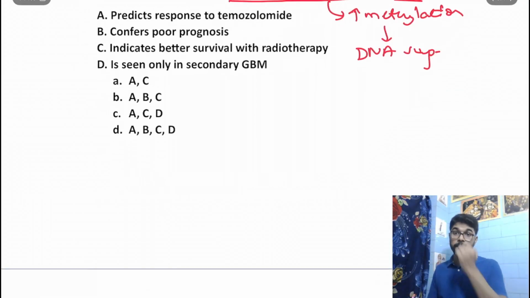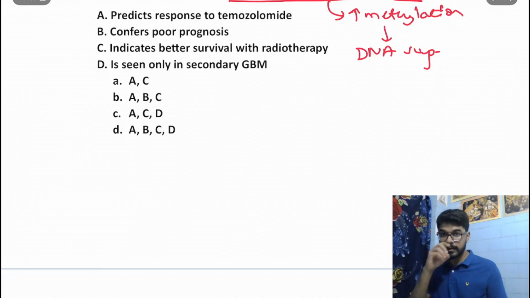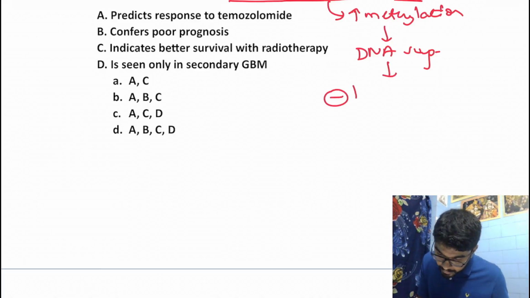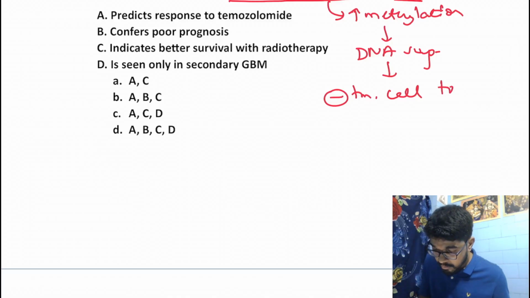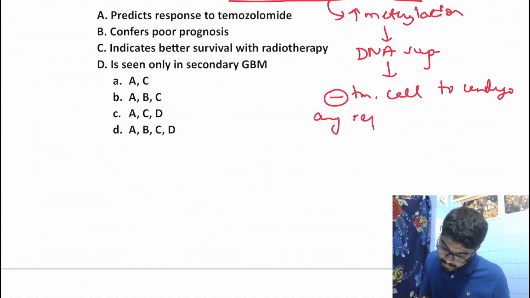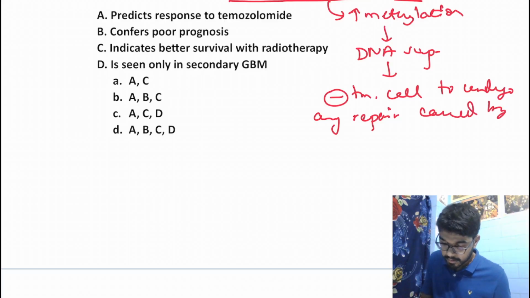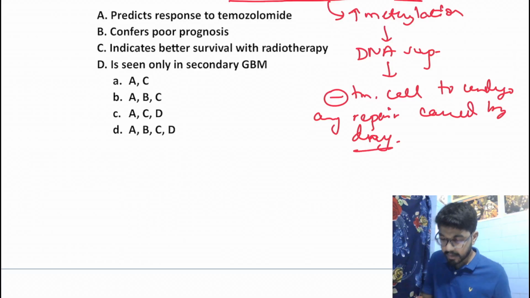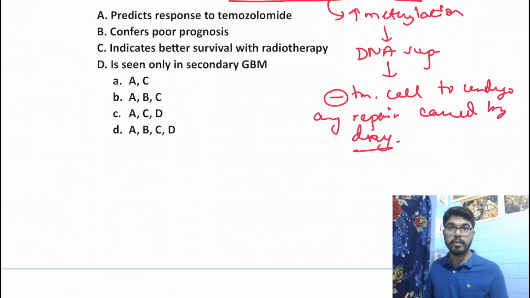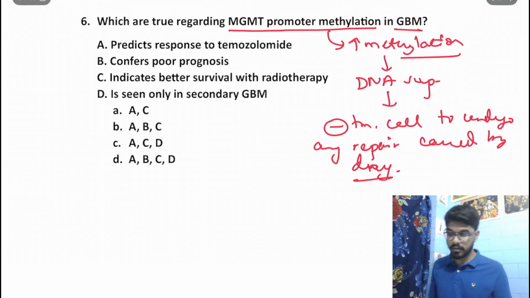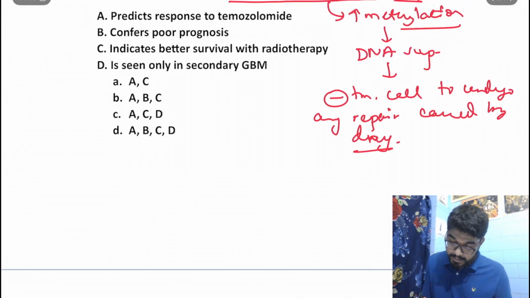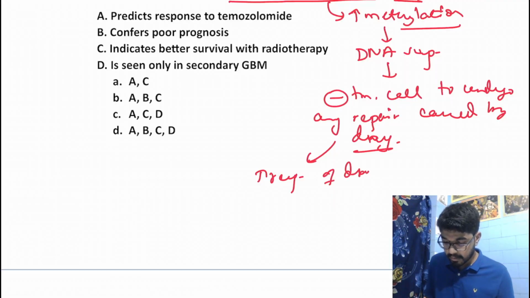Now, DNA suppression in a tumor cell is going to inhibit the tumor cells from undergoing any repair of drug-induced damage. The drug-induced damage to the DNA of the tumor cells won't be repaired if there is increased methylation. So this increases the response to our drugs.